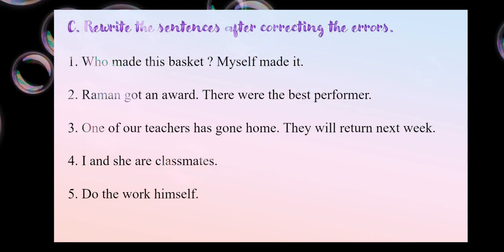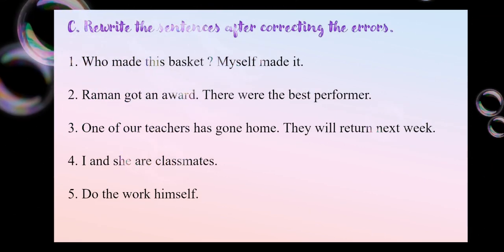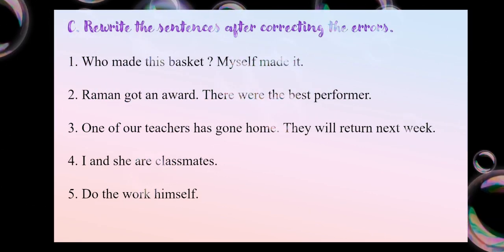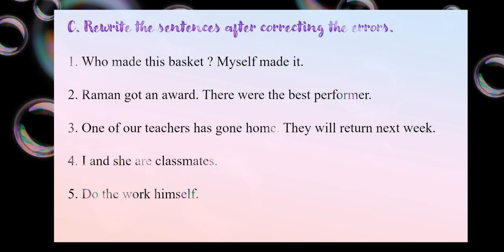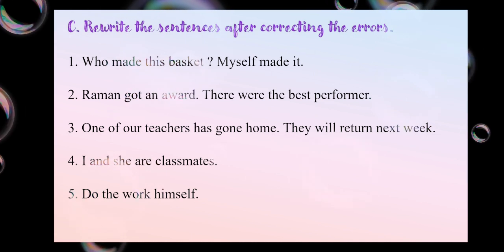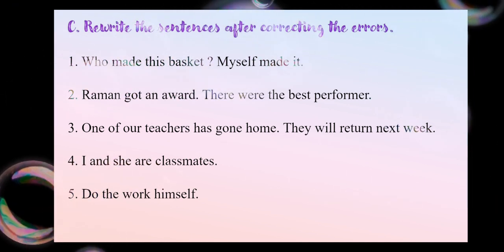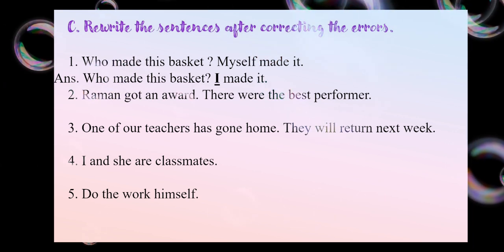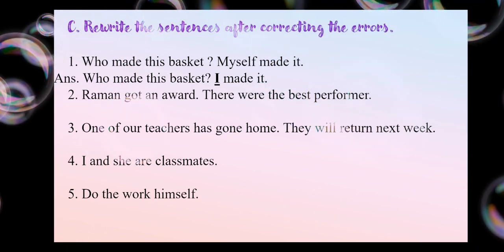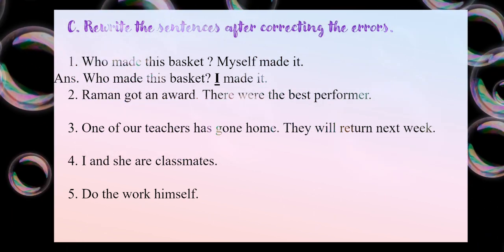Now we'll go to question number C. Here some corrections are to be made in each sentences. Okay, we have to correct the errors. Let's have a look. Who made this basket? Myself made it. No, we will not use myself at first. So what would be my correct answer? Who made this basket? I made it. Okay, simply I'll use I here.